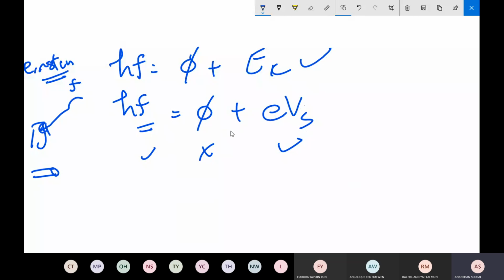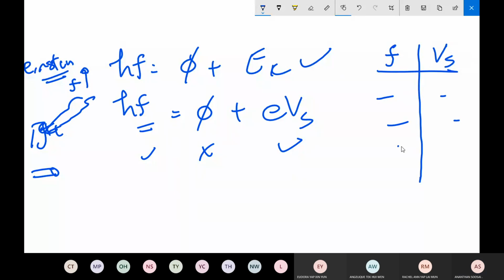So now Millikan collected data. He varied the frequency of the light reaching the plate. He raised the frequency and found the stopping potential. F versus VS, he collected data. Then he plotted a graph of VS versus F.